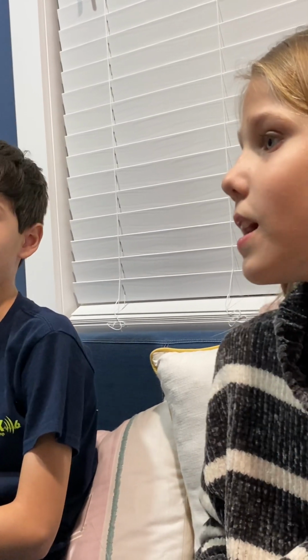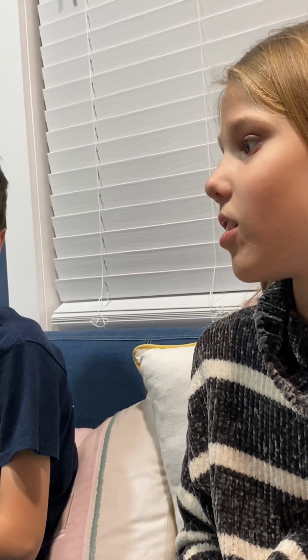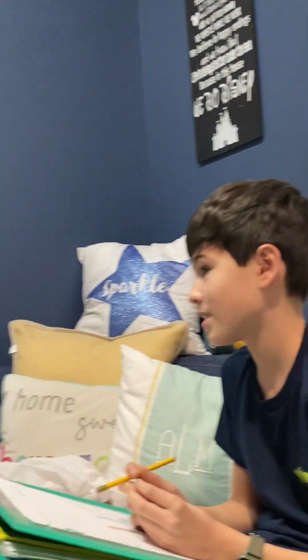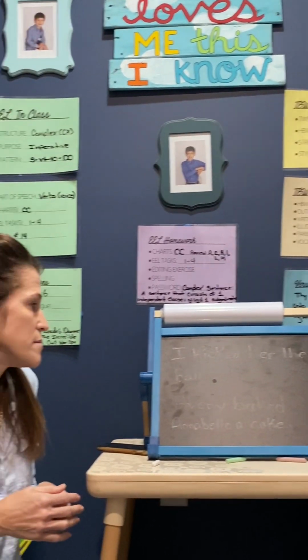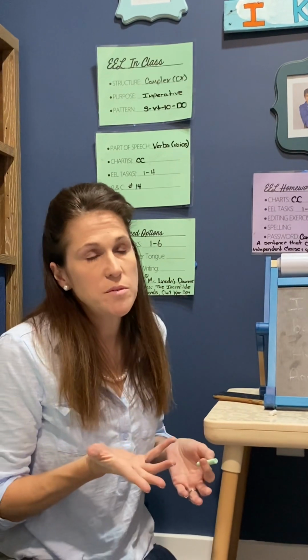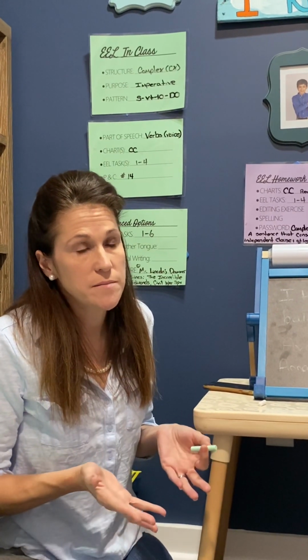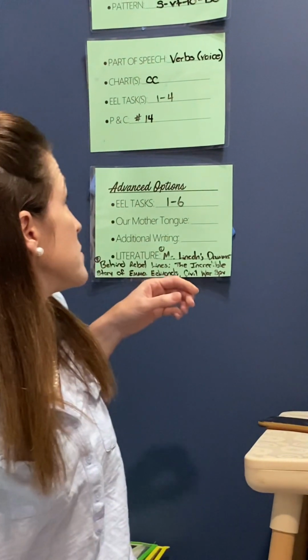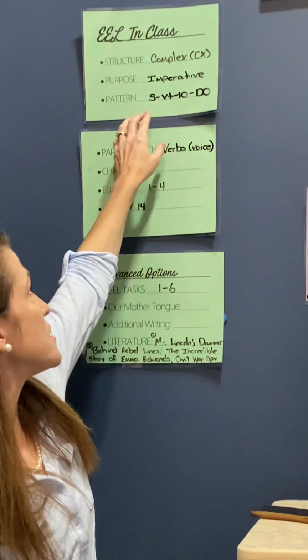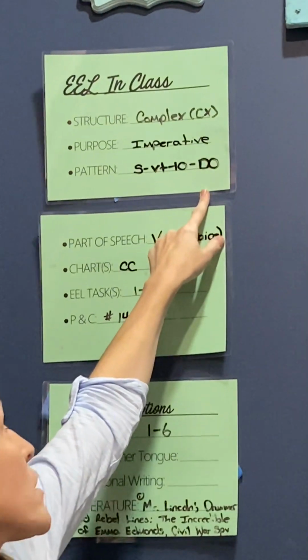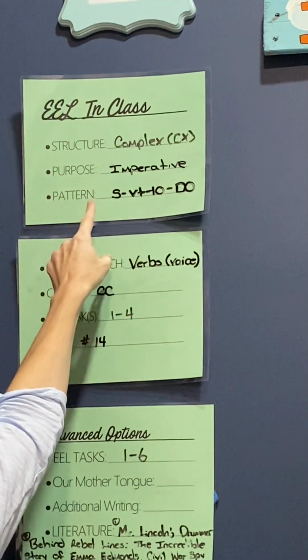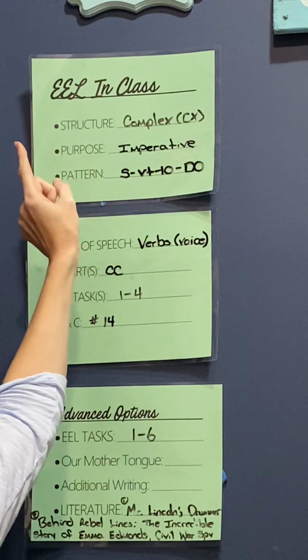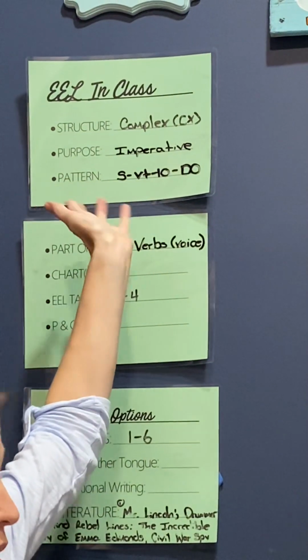A subordinate clause cannot express a complete thought and cannot stand on its own. Good. That's right. Subordinate clause, and then we also say dependent. What pattern did we start new last week? SVTIODO. Right. And so that is still SVTIODO, what we are working on this week. But our purpose, we are focusing on imperative. Our structure is still going to be complex.